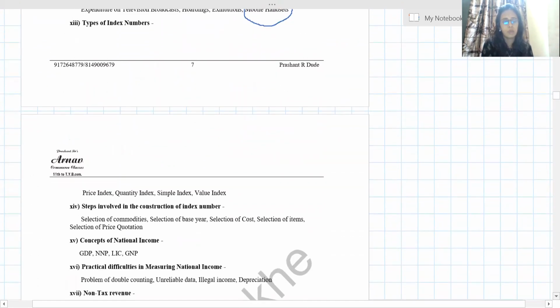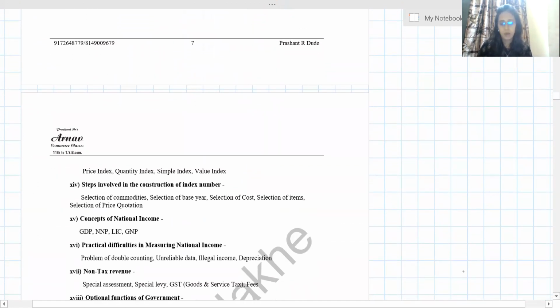Types of index number. See, price index, yes. Quantity, price, and value are the types of index number, and simple is a method. Simple and weighted are methods. So this is the odd one. Steps involved in construction of index number: selection of commodity, selection of base year, items, price quotation, all these are there, but selection of cost is the odd one out.